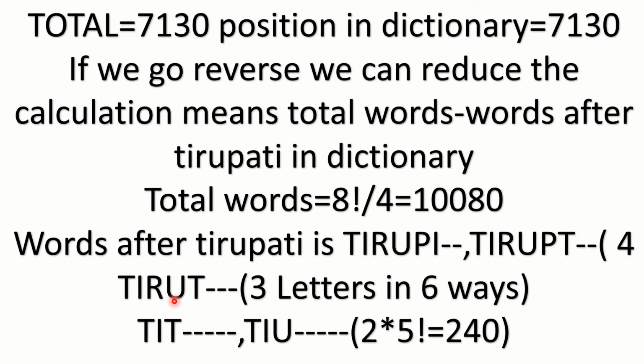After the R in alphabetical order, you get T: TIT, TIU. Here five spaces are there, and you can insert five letters: 2 into 5 factorial, 240 words. Starting with TIT as the first three letters, you can form 120 words. TIU as the first three letters, 120 words.